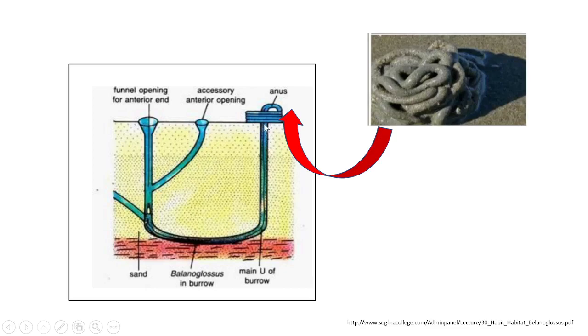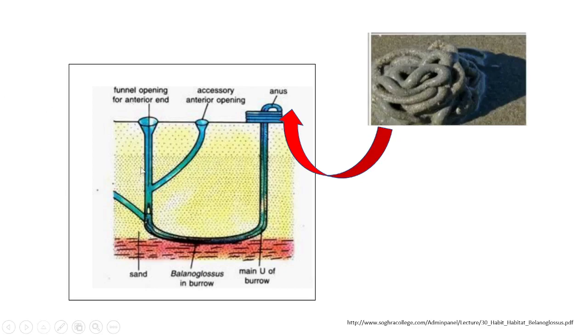At the posterior end, the U-shaped burrow will be concealed by the worm with its casting, or worm casting, which comes out through the anus, and this is the worm casting which can be seen at the posterior end. About 15 to 20 centimeters apart, you can see one, two or three openings. So this is the burrow which is built by our acorn worm, Balanoglossus, or the tongue worm.